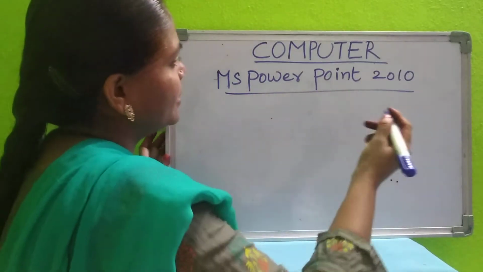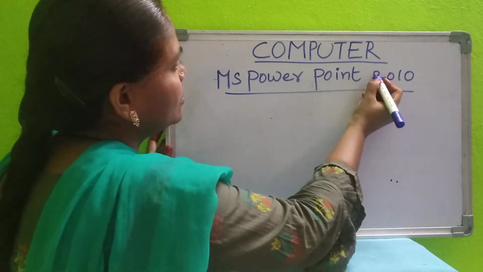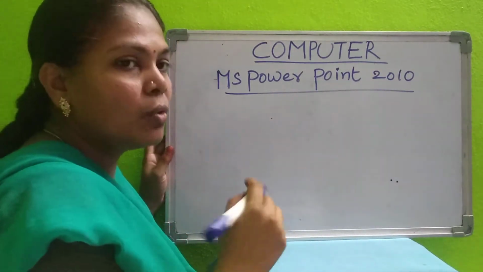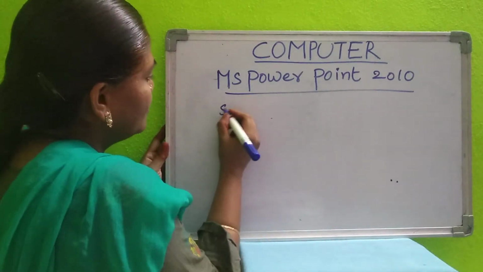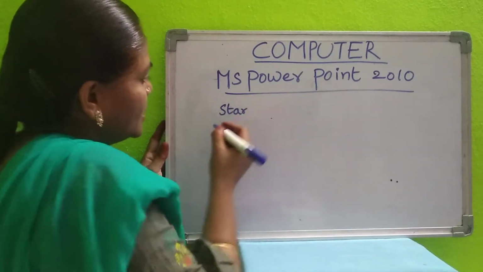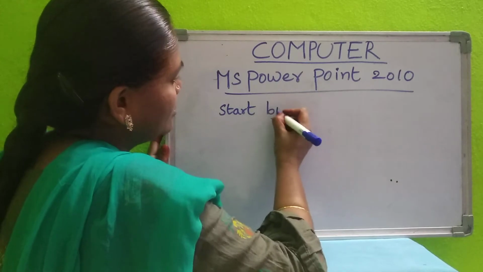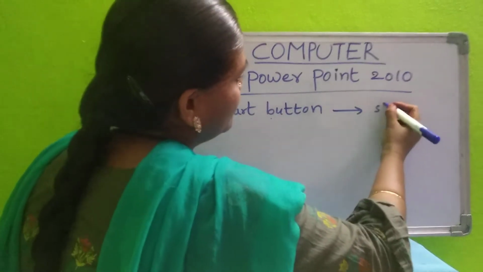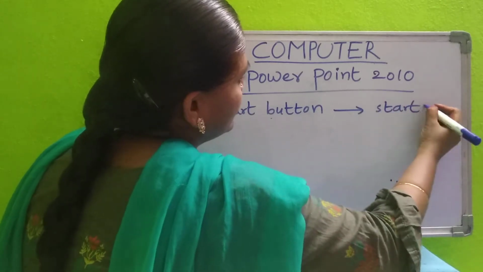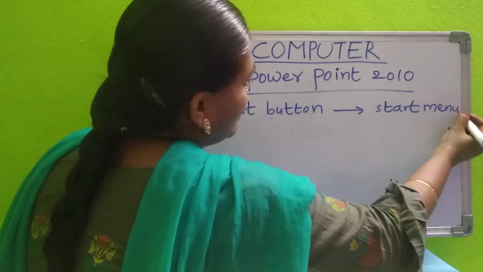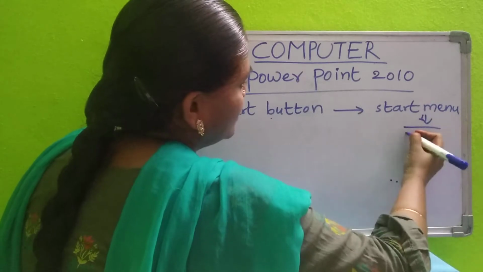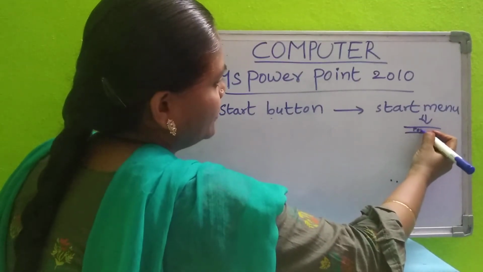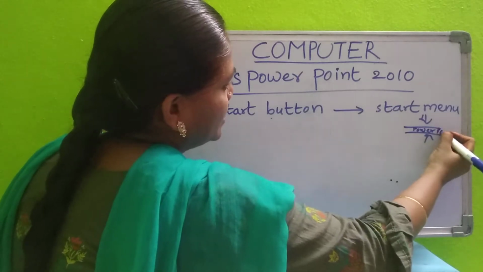Okay, this is the MS PowerPoint 2010. Now we will see the components. First we will see how to open it. Every time we start from the start button. So you have to click on the start button, and the start menu will open. If you have PowerPoint in the start menu, you can open it from there.